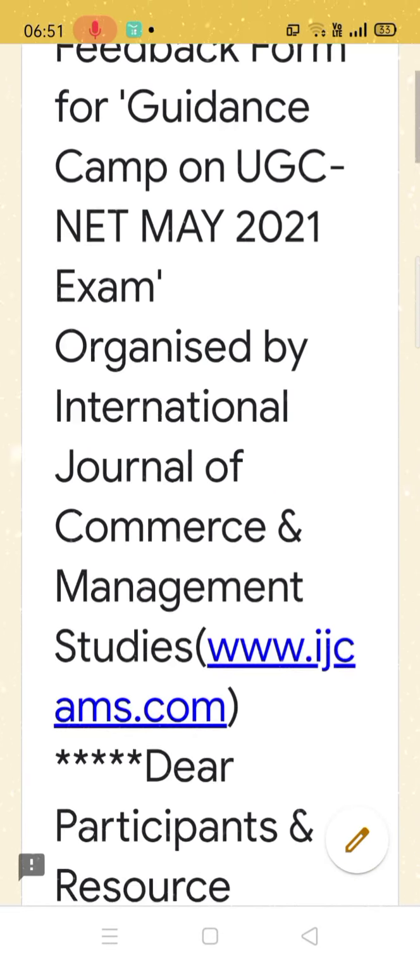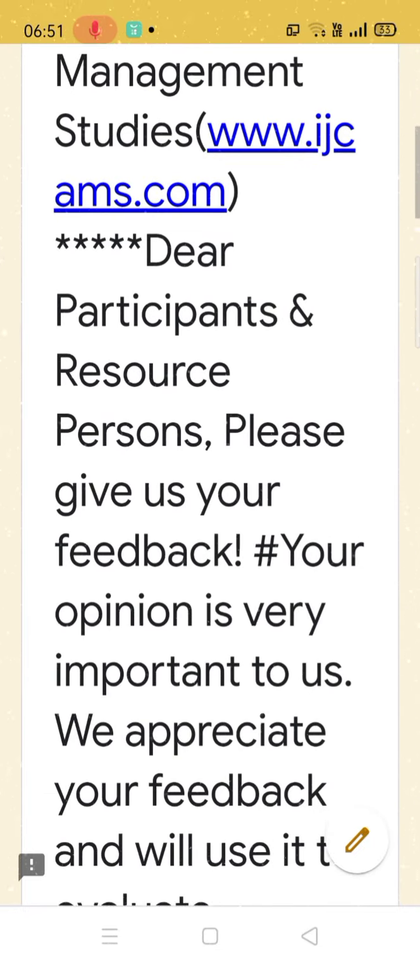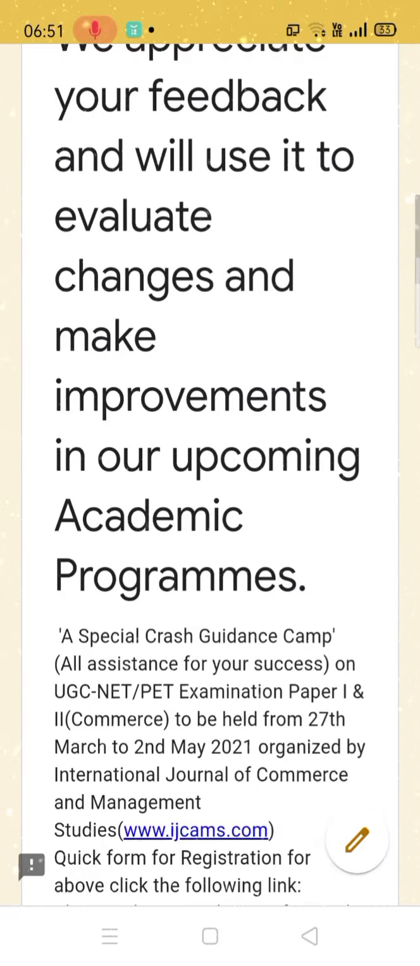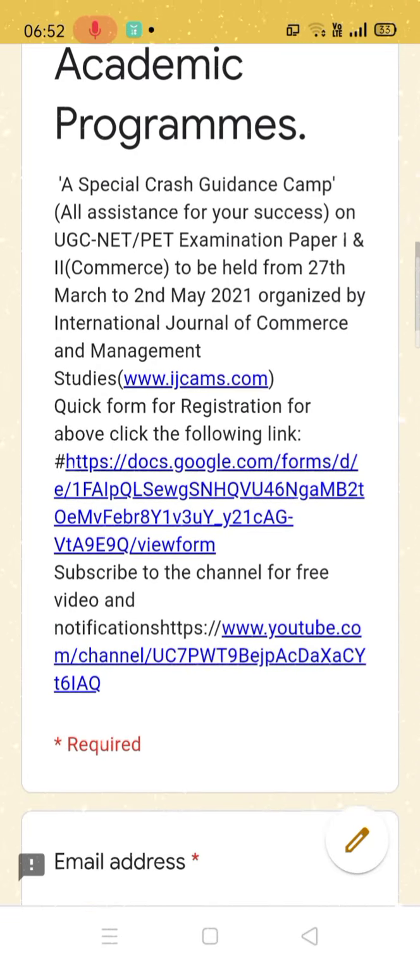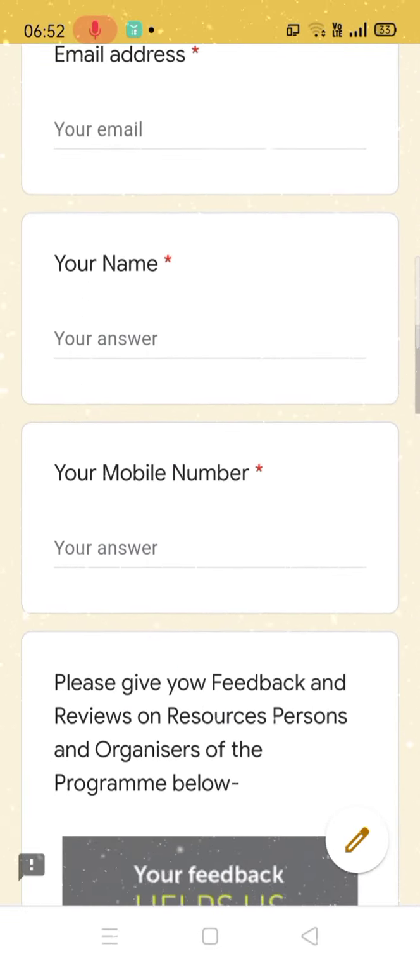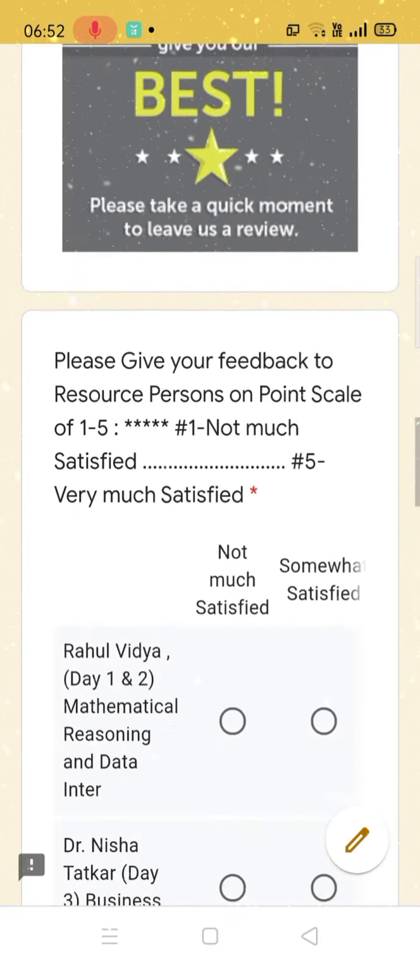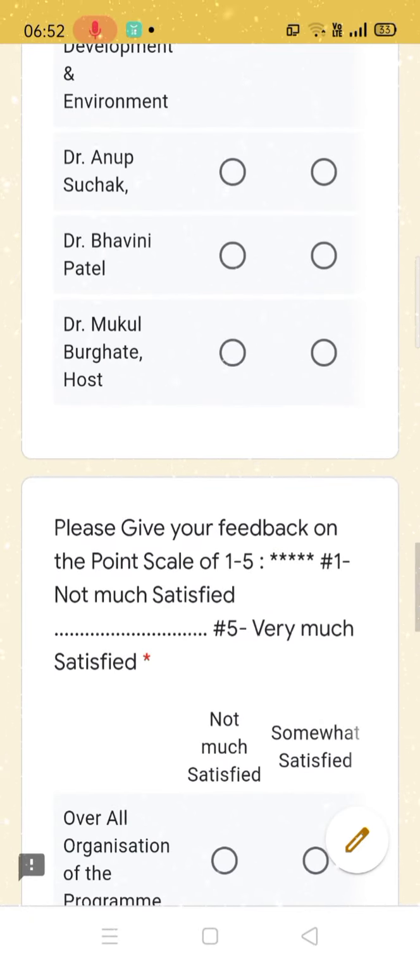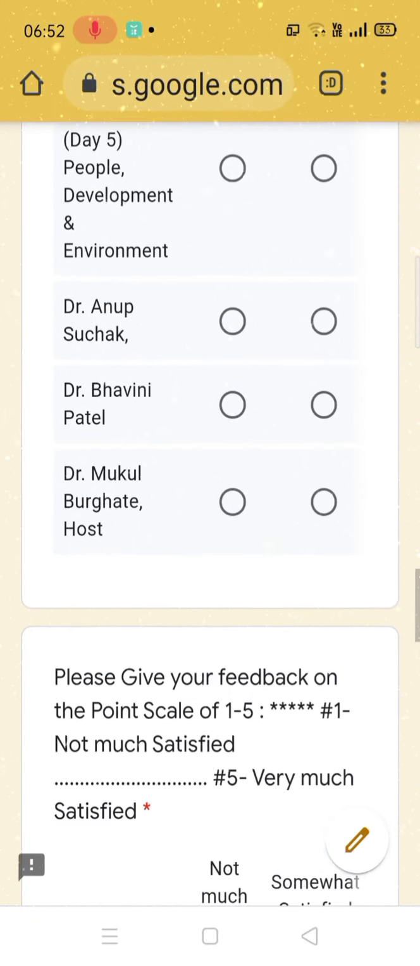This form is all about your feedback, from the participant as well as from the resource person. They can also give feedback, because we have divided it into two parts. First is feedback related to the resource person, and second is feedback related to the organizing committee members.